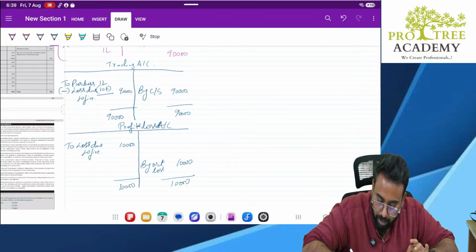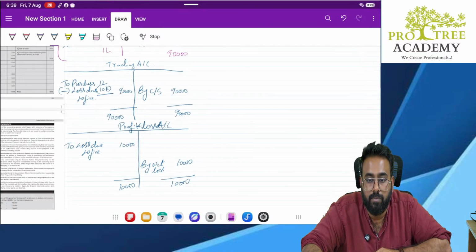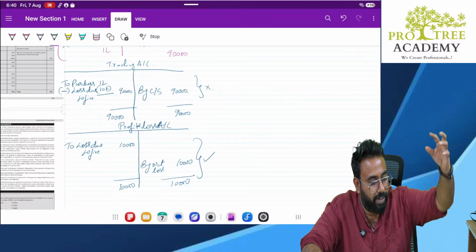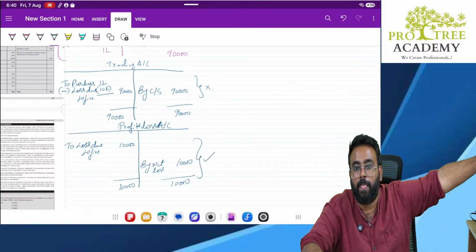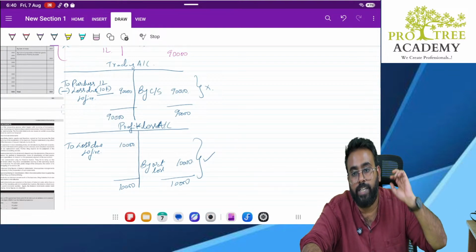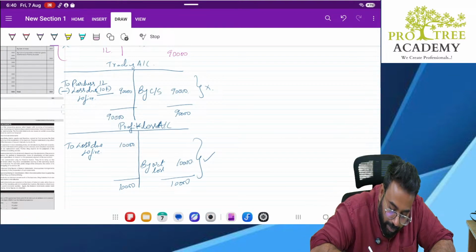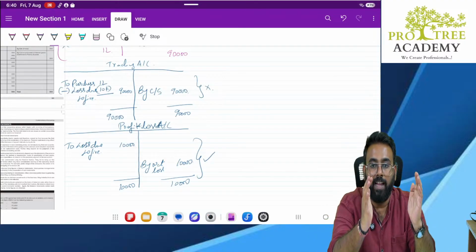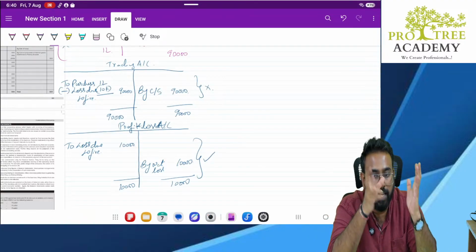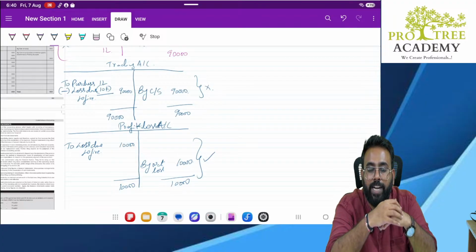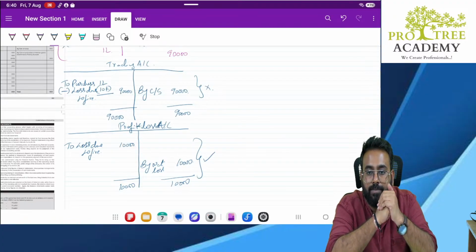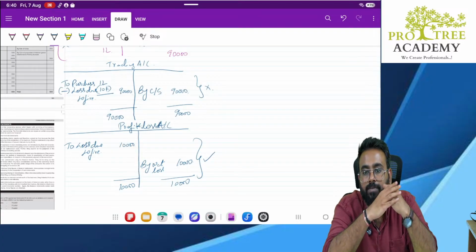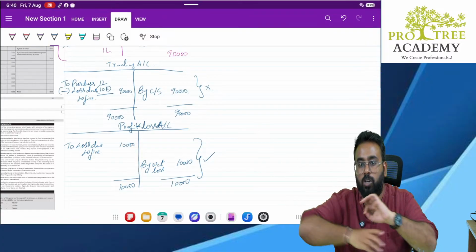Rather, it will be shown here. It is a business loss, but it is not a trading loss. So that is why we take out such loss from trading account and we post it in P&L account. Why am I reducing 10,000 from my purchases? Because you made purchases of 1 lakh, but in that 1 lakh of purchases, 10,000 worth of purchases is not there. Why? Fire. So what is net purchases? Net purchases is only 90,000. That 90,000 only will become our stock.